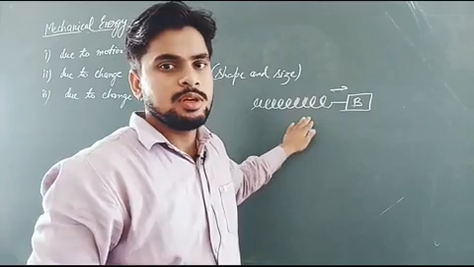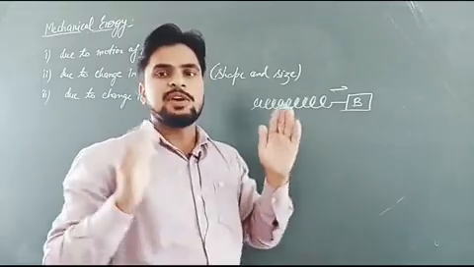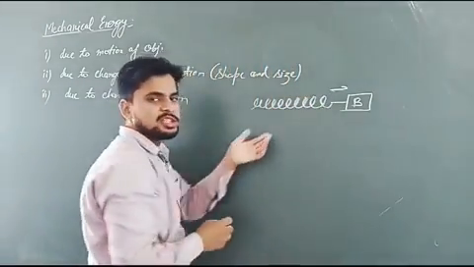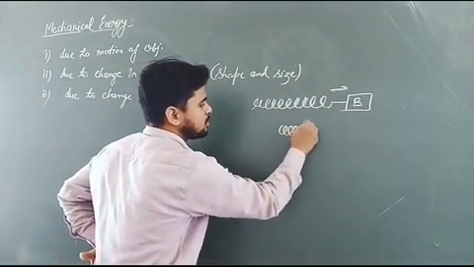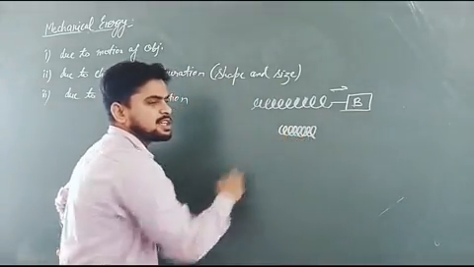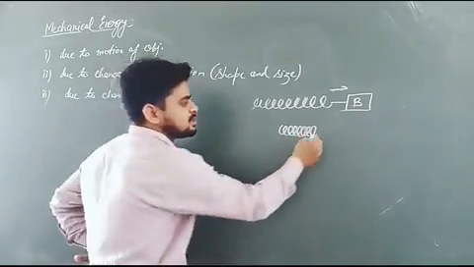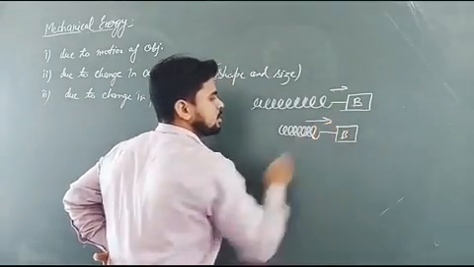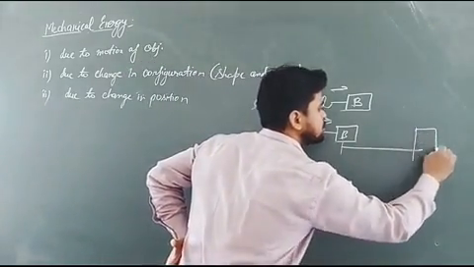But when you change the shape and size by compressing it, if I compress the spring, then what happens? The shape and size of this spring change. Now when we compress it, then you can see the spring gets compressed and also its shape and size is changed. Now when I compress it and again release, then what happens? It will apply the force on the block such that the block is displaced from this position to this position.